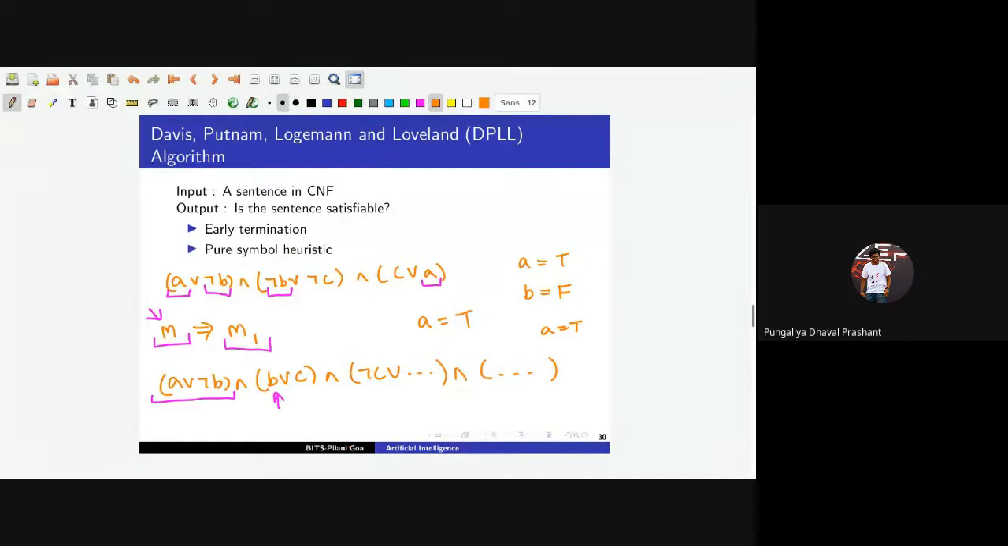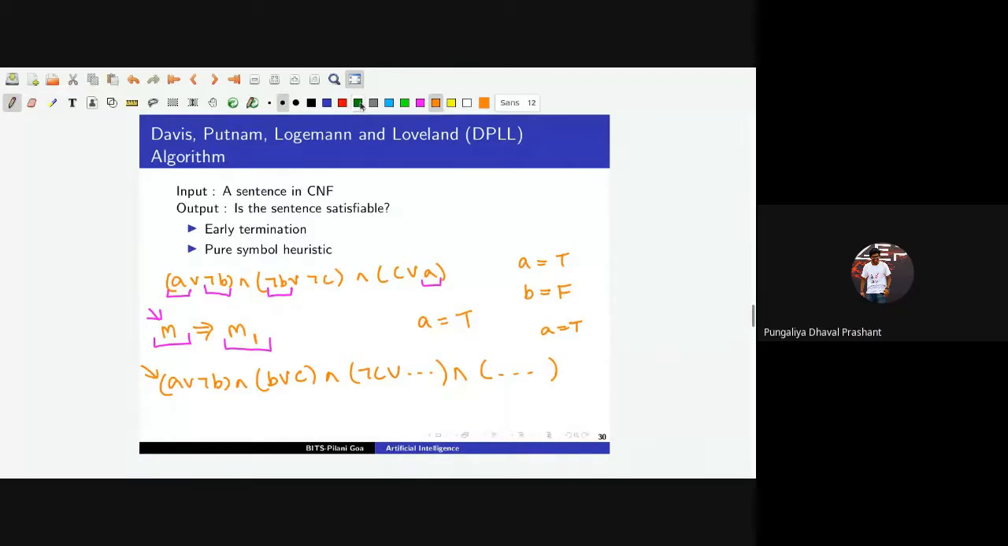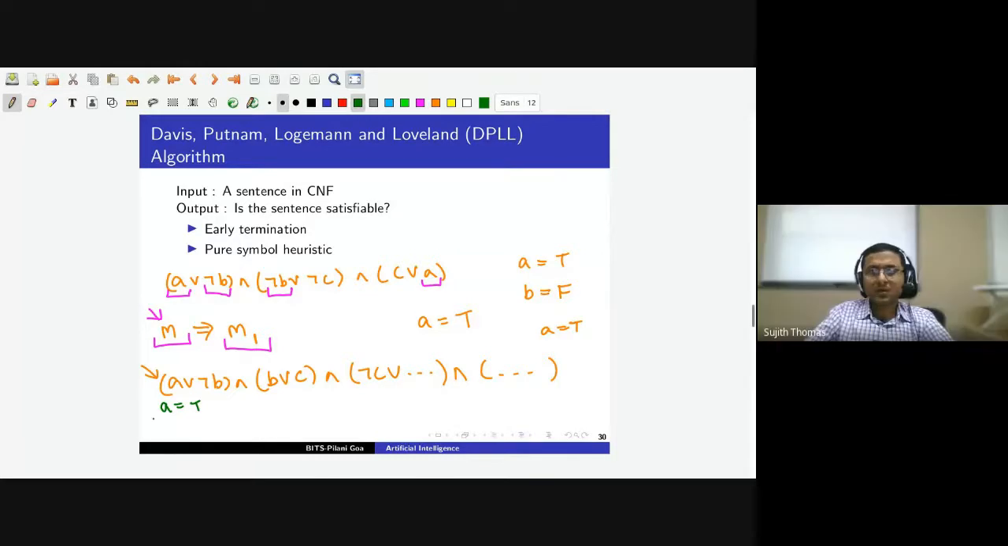But in order to tell that, in this example we checked for A only in the first clause, or all the clauses, or only the first one, right? As in, for telling that A is a pure symbol. We checked all the clauses actually. So in the entire sentence, A is appearing as a positive literal. So we concluded that A is a pure symbol, and we assigned A is equal to true. Right. Okay. So basically, we still have to go through all the elements, all the clauses, right? All the clauses.